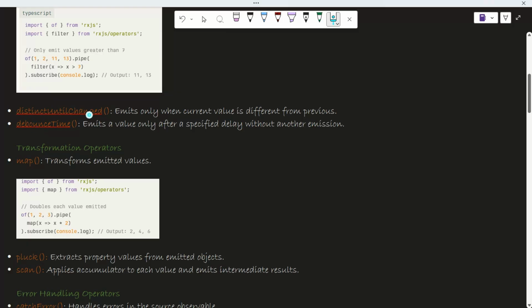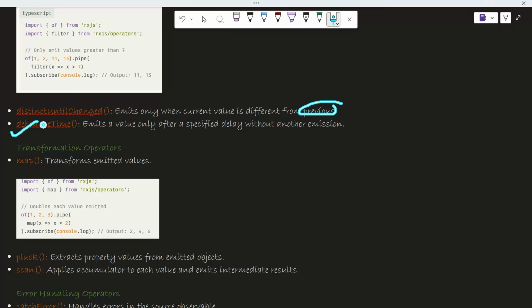Then we have distinctUntilChanged. This is used in combination with switchMap or any other operators you are using, because this is used to know whether this thing is unique or not. So it only emits when there is some different value from the previous one.